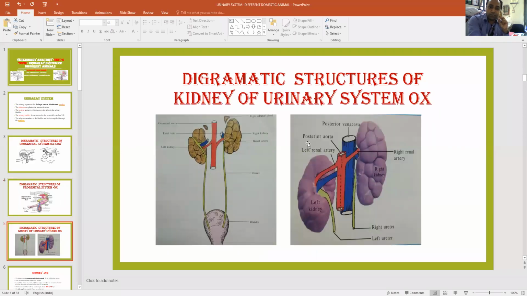Now you see the diagrammatic structure of the kidney, along with the urinary system of the ox. There are two kidneys, right and left. You see the positions, right and left kidney.